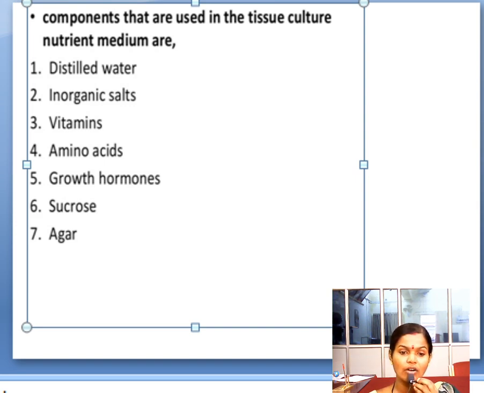Then inorganic salts, that is the micronutrients and macronutrients. Then vitamins, which also should be there in the nutrient media. Then amino acids, growth hormones, sucrose, and agar nutrient powder. Students, agar nutrient powder has been extracted from the algae called Gelidium and Gracilaria. So this is about the components of the tissue culture nutrient media.